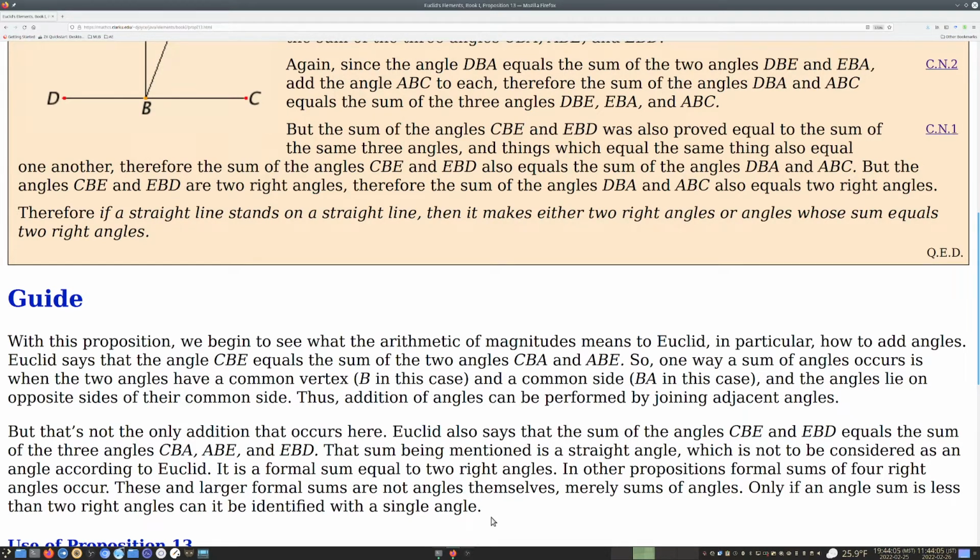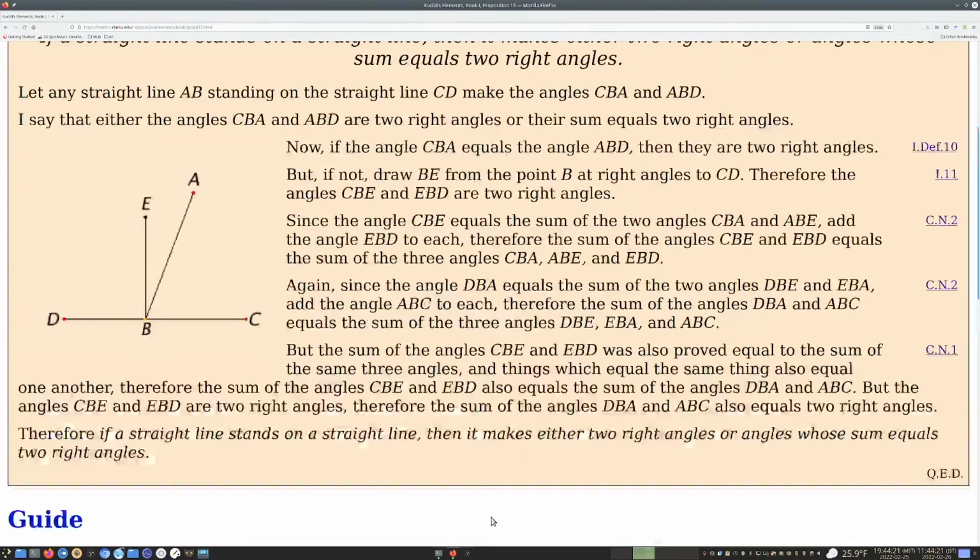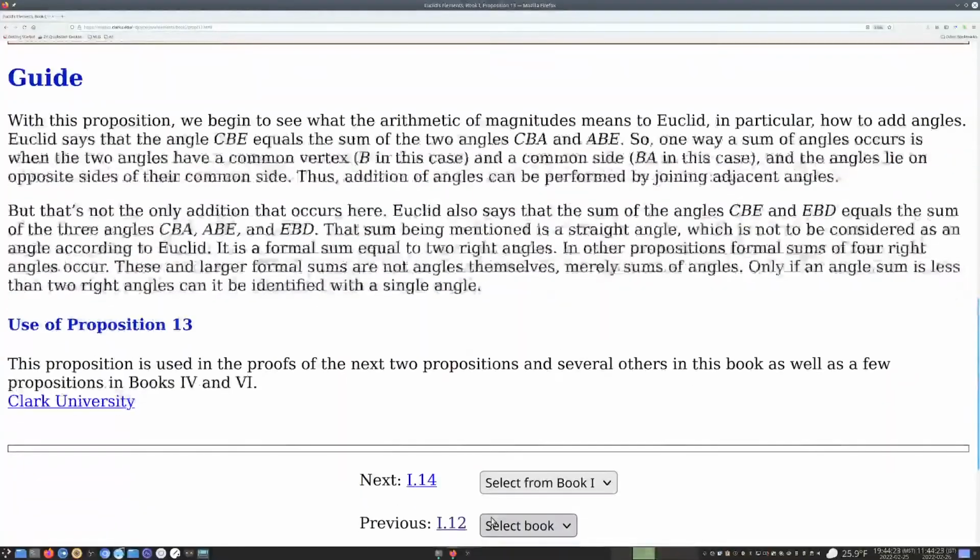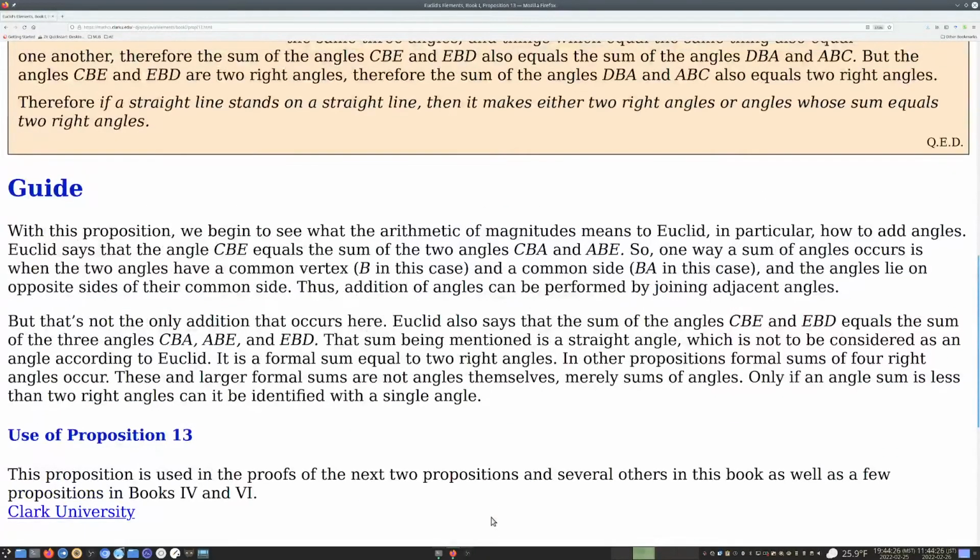Thus, addition of angles can be performed by joining adjacent angles. Okay, but that's not the only addition that occurs here. Euclid also says that the sum of the angles CBE and EBD equals the sum of the three angles CBA, ABE, and EBD.